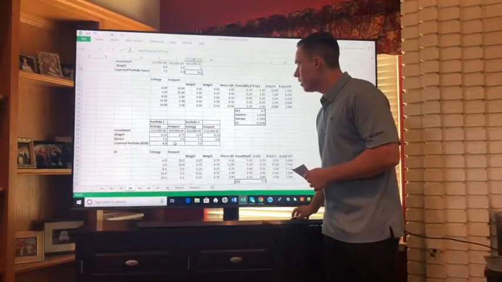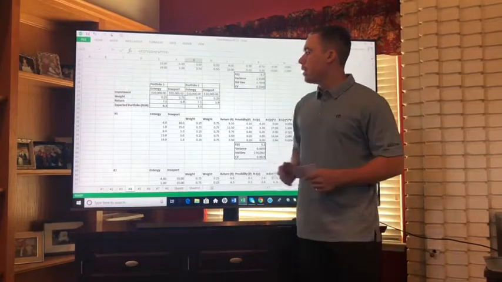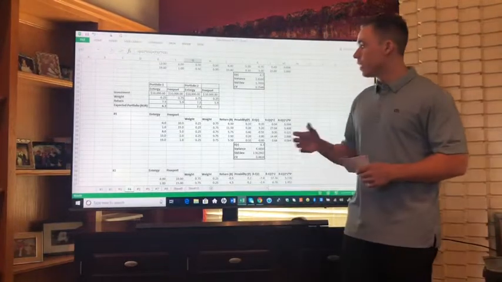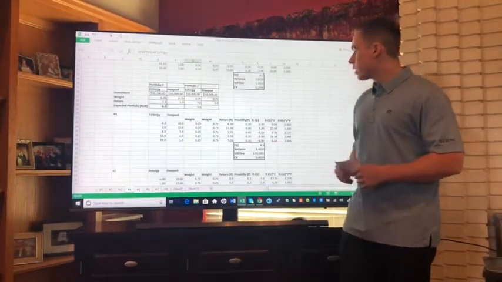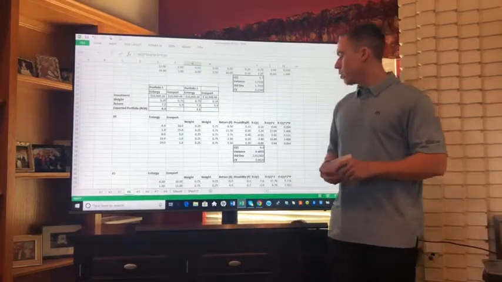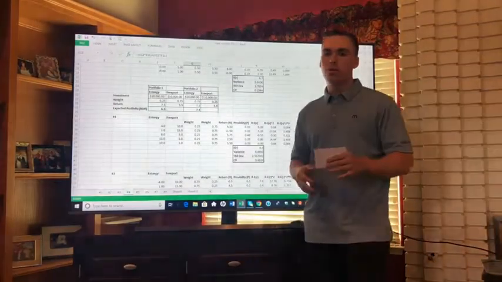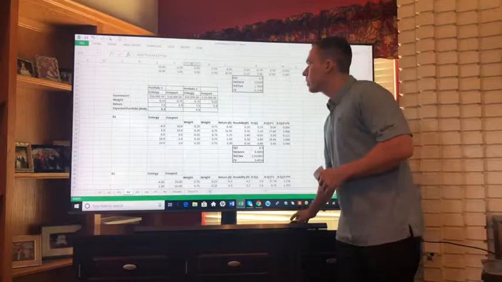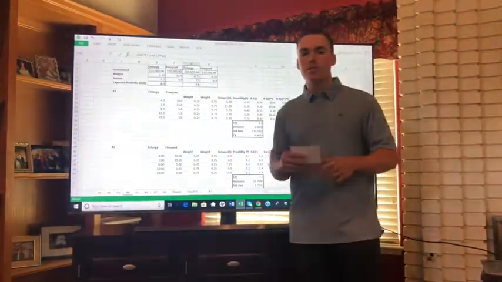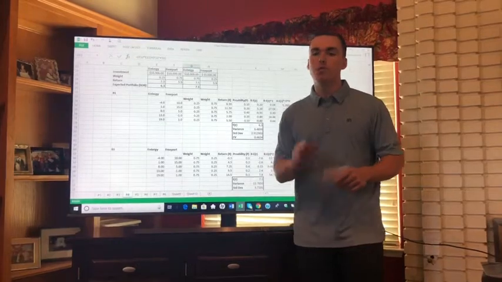For portfolio 1, the weight of Entergy is 25% and the weight of Freeport is 75%. We got an expected return of 6.3 and a standard deviation of 2.9 with a coefficient of variation of 0.4, which is a little bit higher. For the second portfolio, Entergy was 75% of the portfolio and Freeport was 25%.